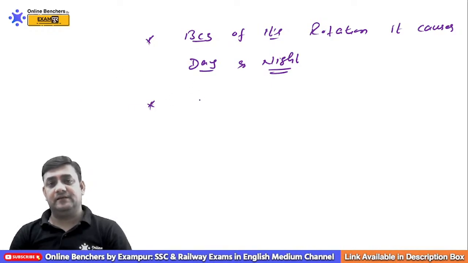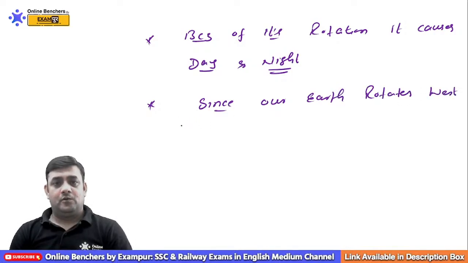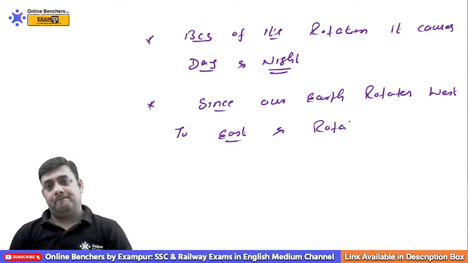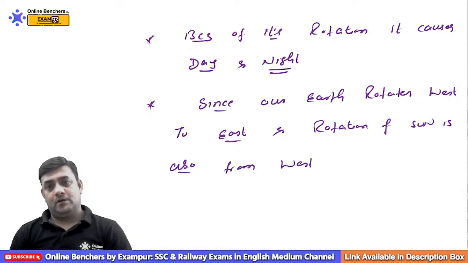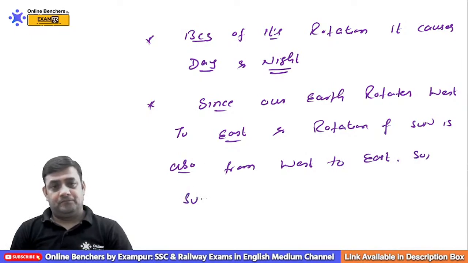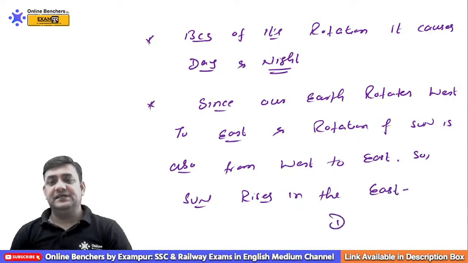And always remember one thing, since our earth rotates west to east, the apparent motion of the sun is also from west to east, so the sun rises in the east direction.